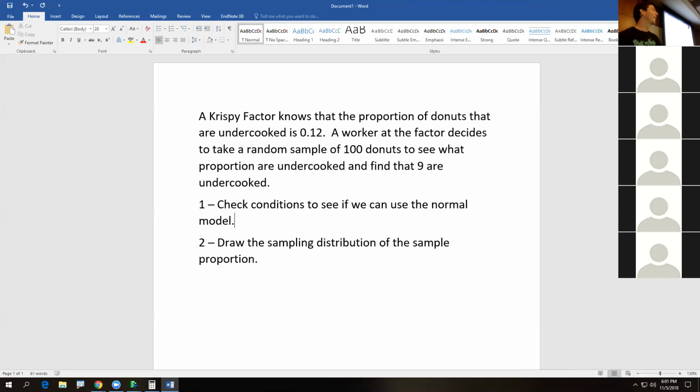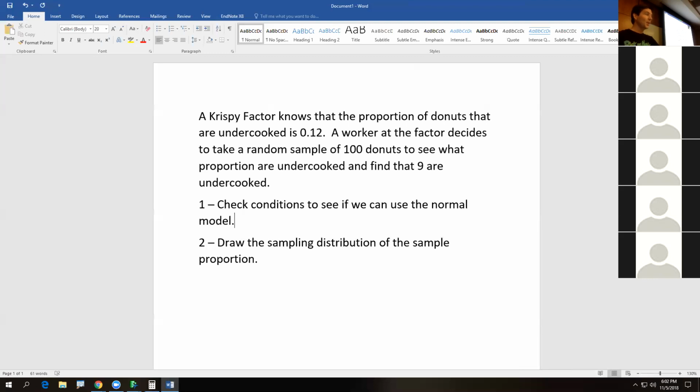Condition 2, less than 10%. I also accept 10% condition, or basically 10%. We should all know what that means, but now we have to explain. Let's first explain what the 10% condition is. It says we must, yep. And there is the finite population correction factor which we could use, but we don't teach that in this class. There's always more statistics, and people have found ways to make the problems work. But with this finite population, the way we're using it in this class, we have the less than 10%.